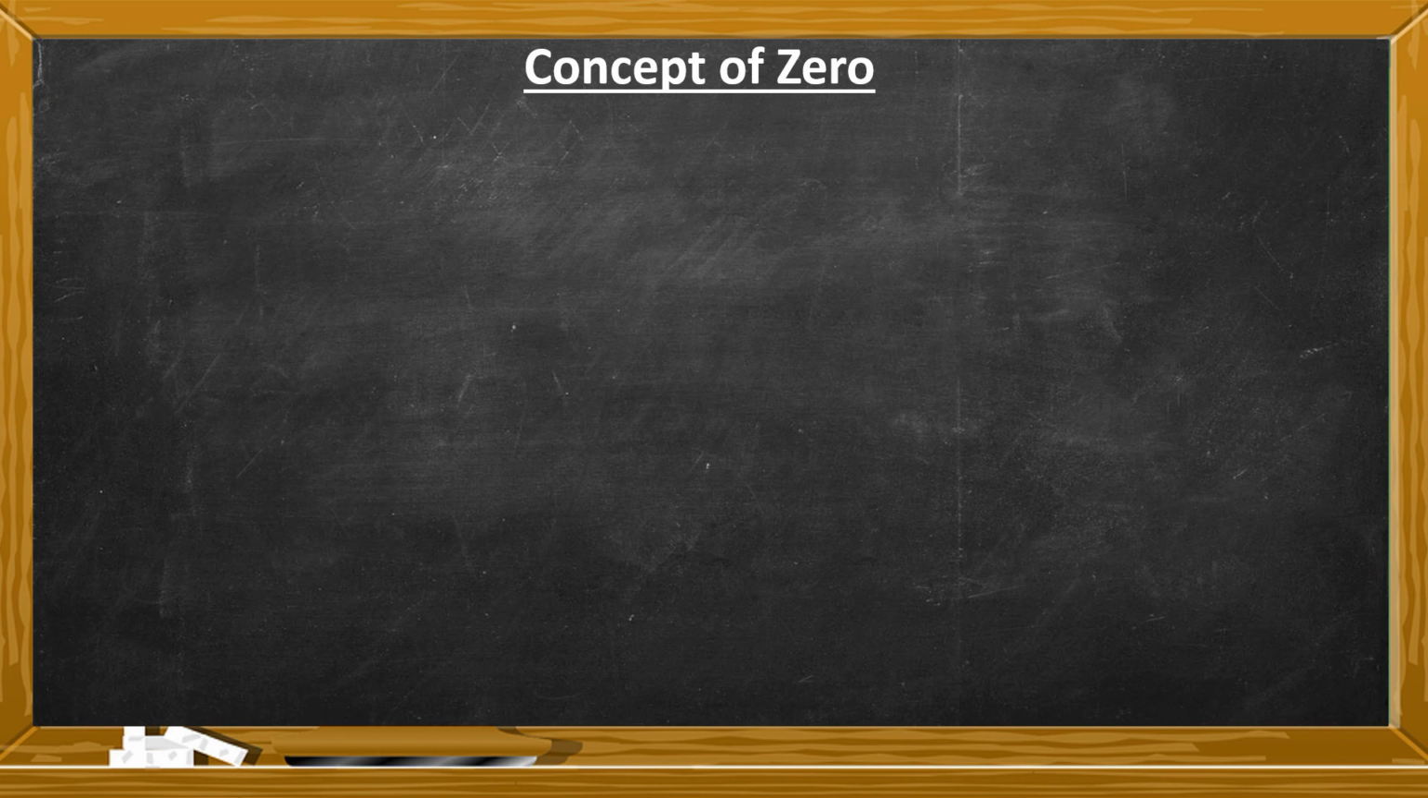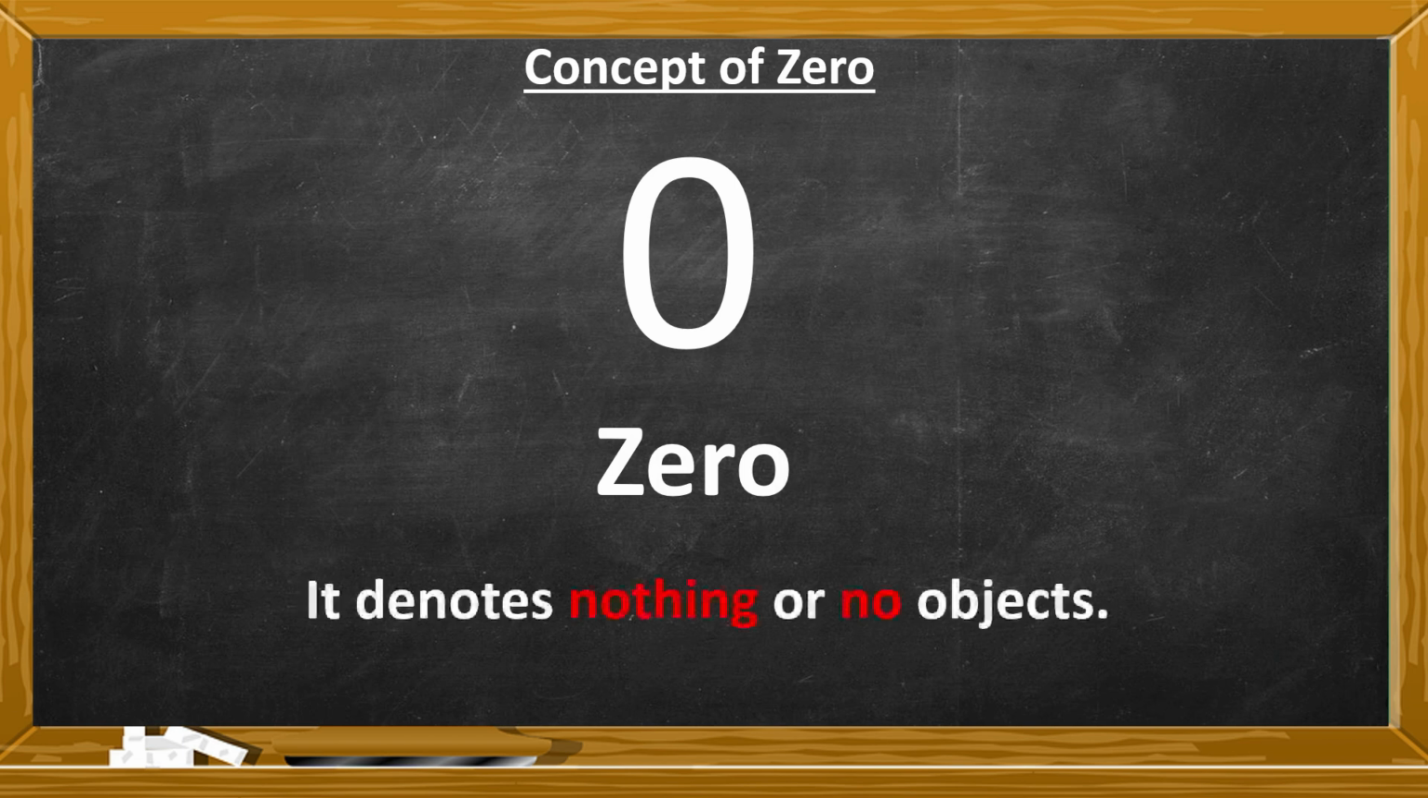The number 0 is written as, we read it as 0. It means nothing or no objects.